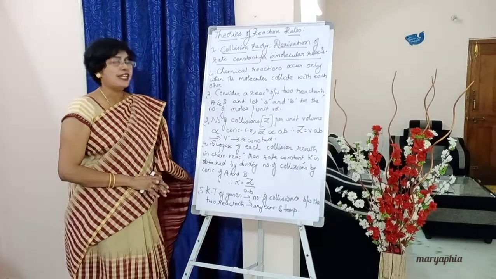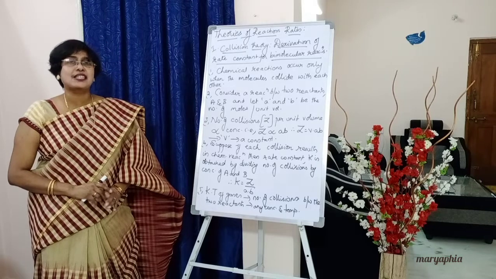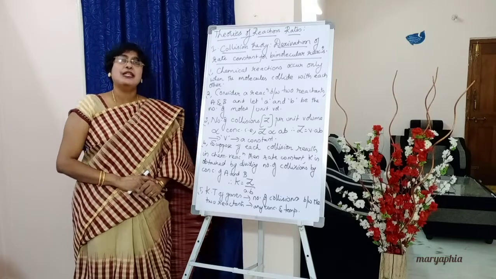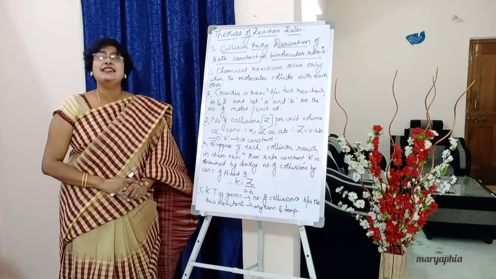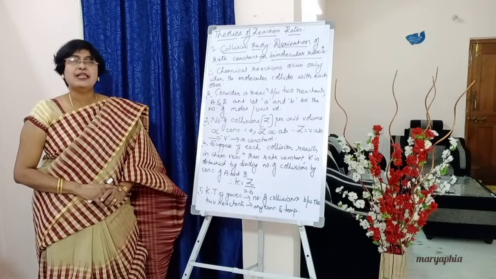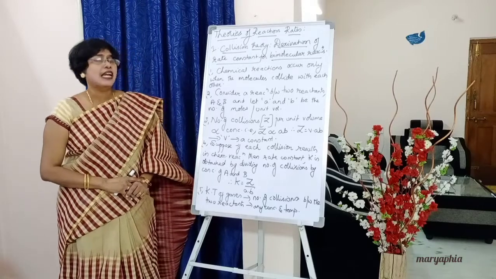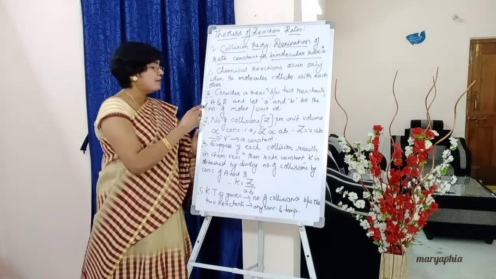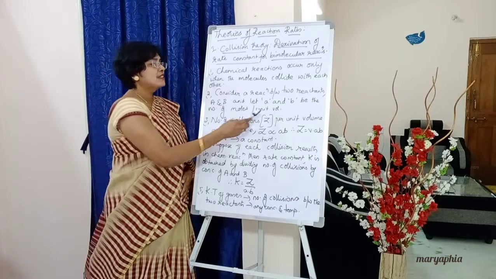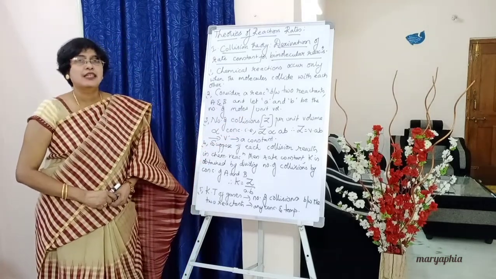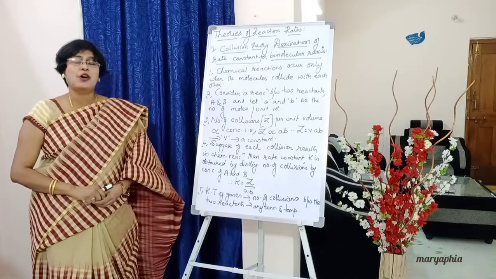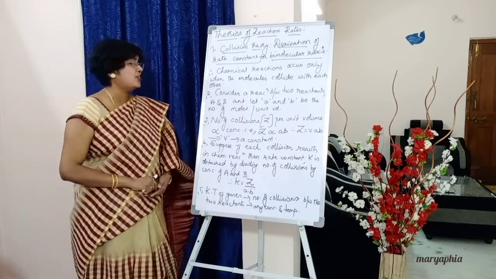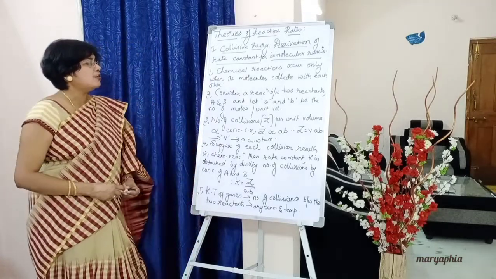Next, second point. Let us consider a reaction between two reactants, capital A and capital B, and let the number of moles of A and B per unit volume be small letters a and b.